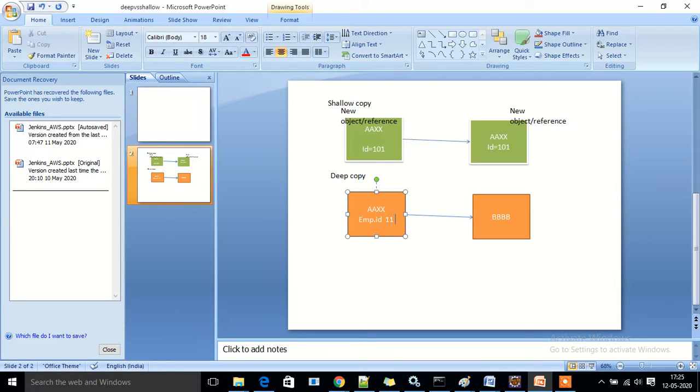is 110, okay, and initially when you do a deep copy, the employee ID is also 110. After some time, if you change this to 111, there is no impact over here. It still remains 110 because it's a deep copy. But in case of shallow copy, if you change the original object, this object will also reflect the changes. Okay, let's go to the code.